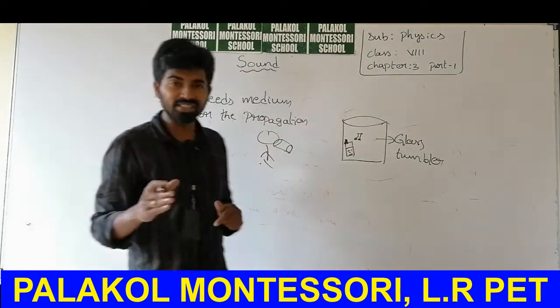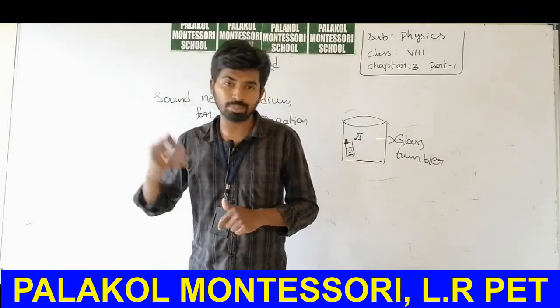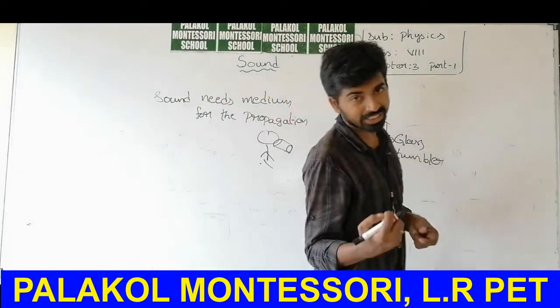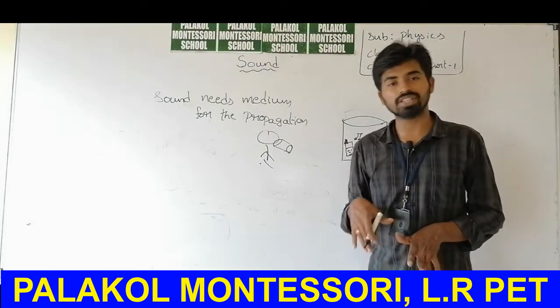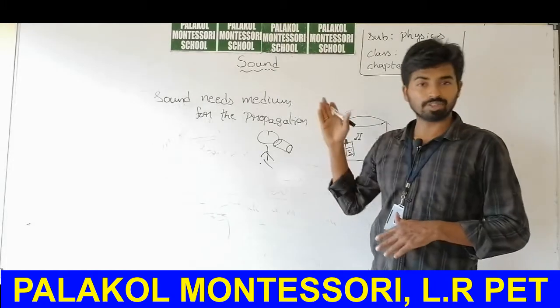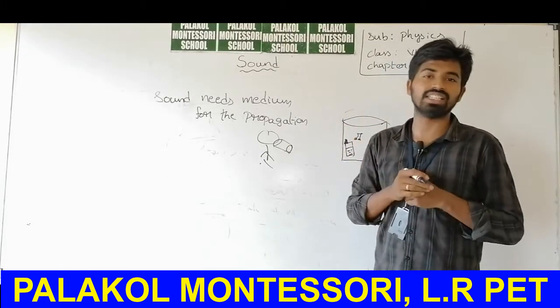If a bell rings at a large distance, you are able to hear it by standing here. What happened? The bell was rung at a large distance. The sound travelled from that distance and reached your ears.